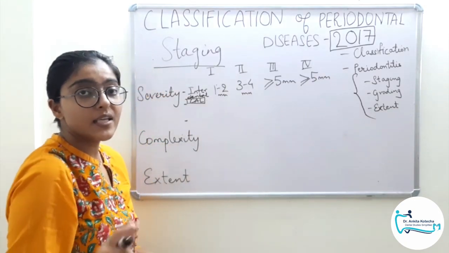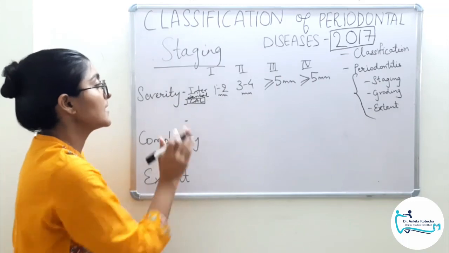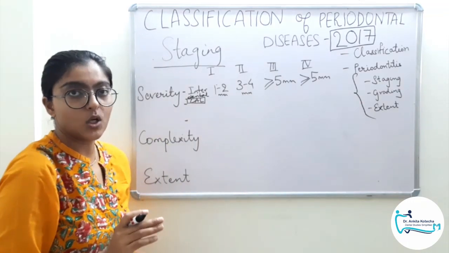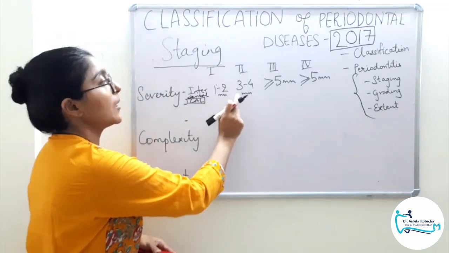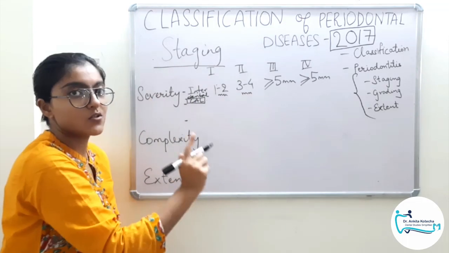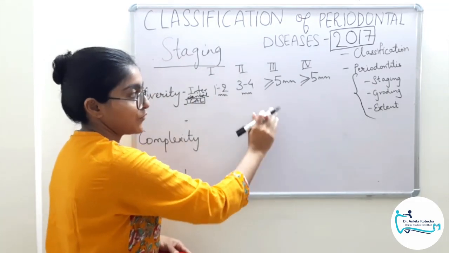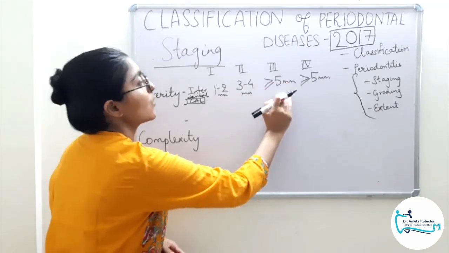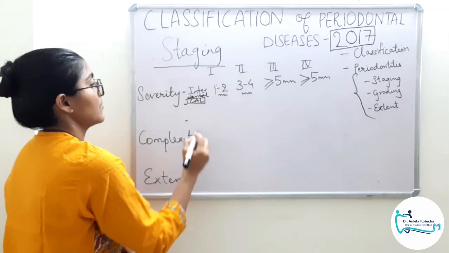So practically speaking, first step is full mouth probing to assess the interdental clinical attachment loss, especially at the site with maximum loss, so as to derive our staging. If it is 1 to 2 mm, stage 1, 3 to 4 mm, stage 2, and more than or equal to 5 mm, stage 3 or 4. So now we are confused whether stage 3 or stage 4. We have the next parameter.